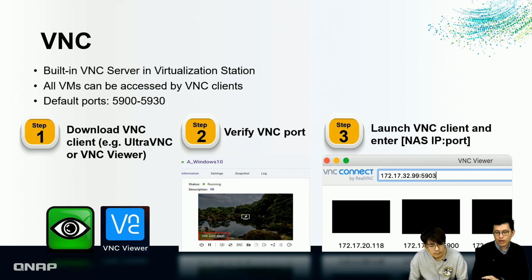And the second, you have to know the specific VNC port you use in your VM, and later I will show you how to find out exactly which port you use. And the second one is very tricky. For this part, you have to enter your NAS IP instead of the VM IP, because this VNC server is built into the Virtualization Station instead of the VM. So this is a very easy way to use the VNC client.